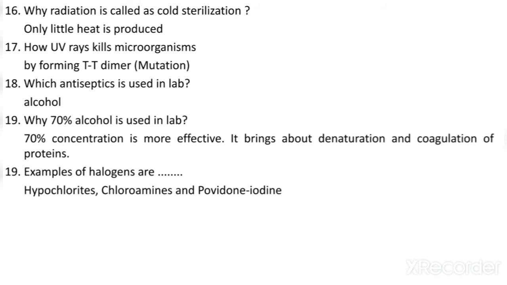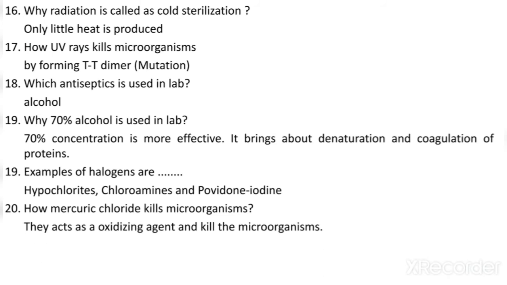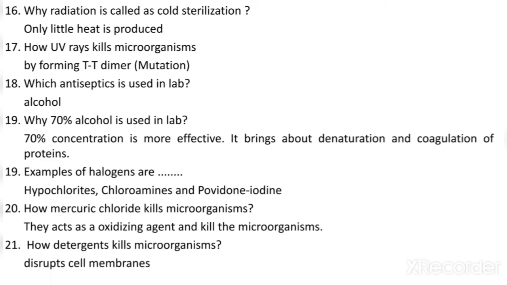This question was also asked in the 2018 ICMR NET. How does mercuric chloride kill microorganisms? They act as oxidizing agents and kill the microorganisms. How do detergents kill microorganisms? We use different types of soaps, that is detergents, to wash clothes. So how are they killing microorganisms? They kill microorganisms by disrupting the cell membranes.